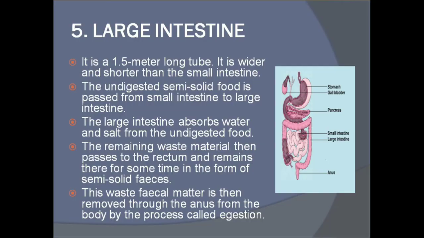Just quickly revise which are the different parts of the human digestive system. They are the buccal cavity in which the teeth and tongue are present, the food pipe or esophagus, the stomach, the small intestine, and the large intestine, which ends into the rectum and the anus. From the anus, the waste fecal material is removed, and the process is known as egestion. So with this we have completed the different parts of the human digestive system.